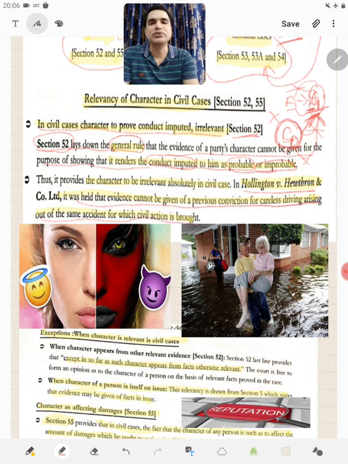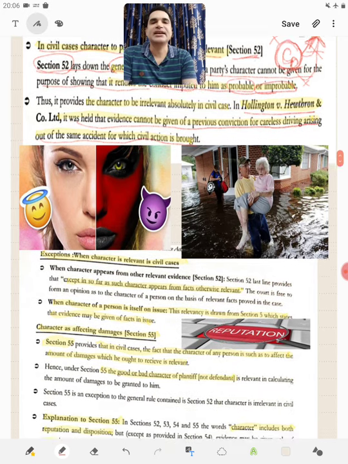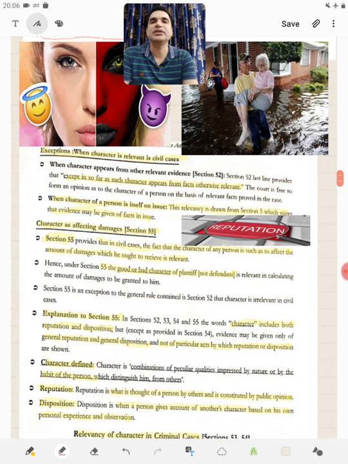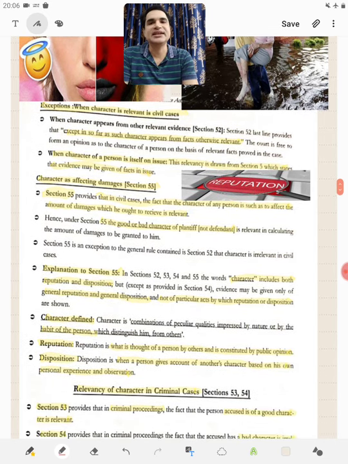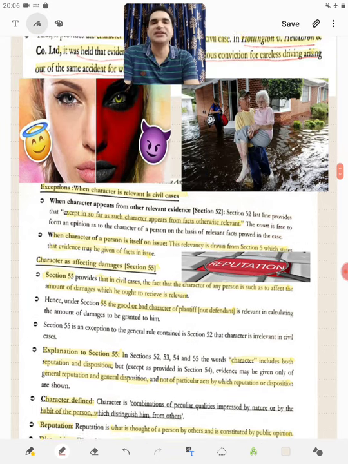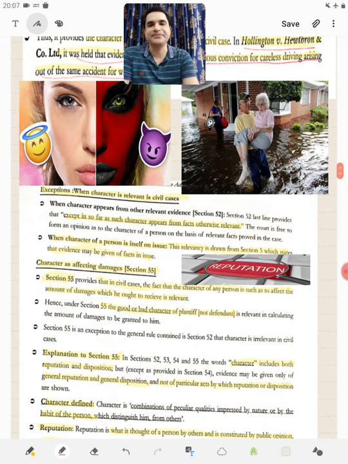So the general rule laid down in section 52 is that in civil cases, character which imputes a particular conduct is not relevant. However, there are exceptions to it. Two exceptions have been made within section 52 itself, and one exception has been made in section 55.